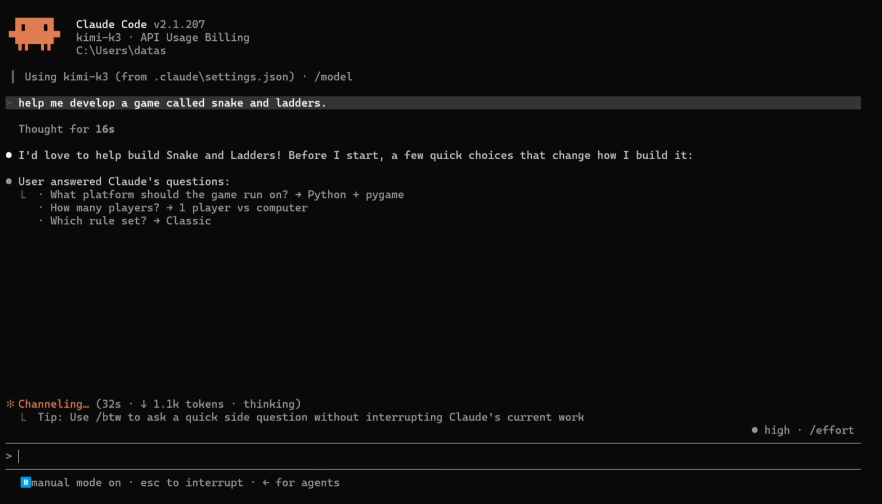It has taken all the prerequisites for me. What platform should the game run on? Python plus Pygame. Pygame is a game library in Python. How many players? One player versus computer. And which rule set? The classic one. I want to see how it performs. I think the initial start has been great. It has asked some very great questions to build out the game.